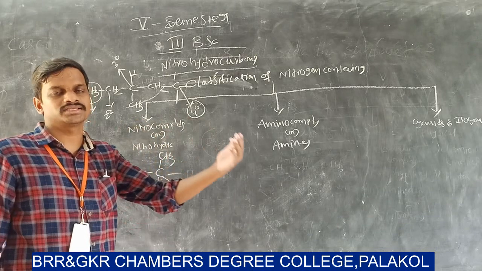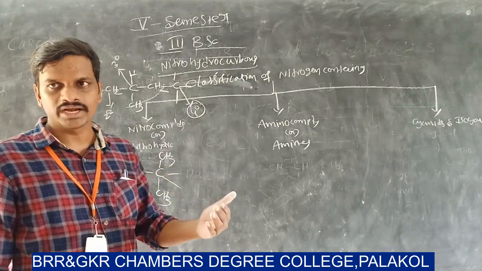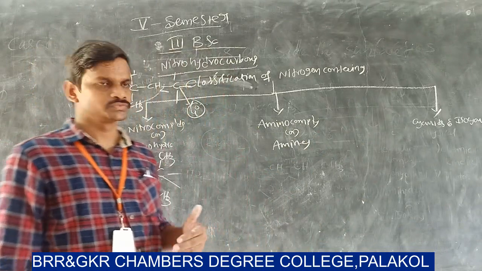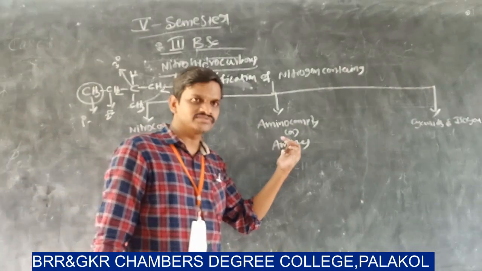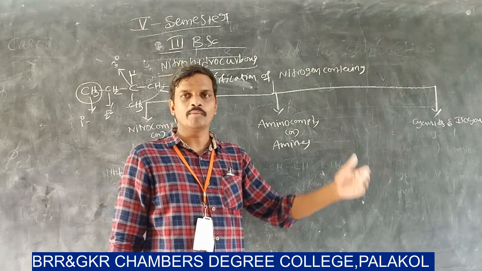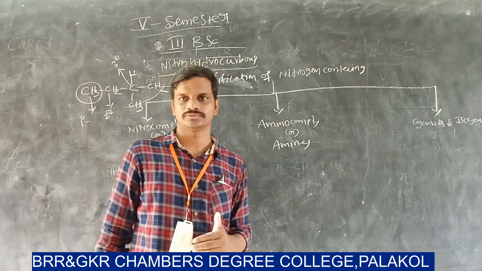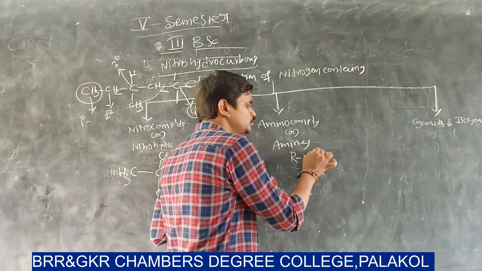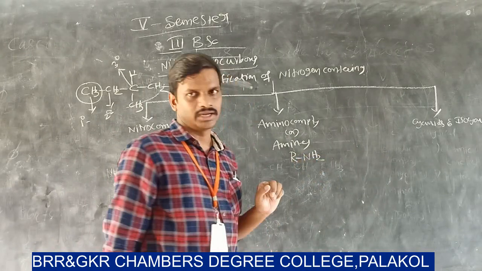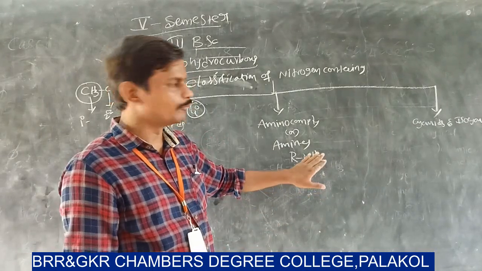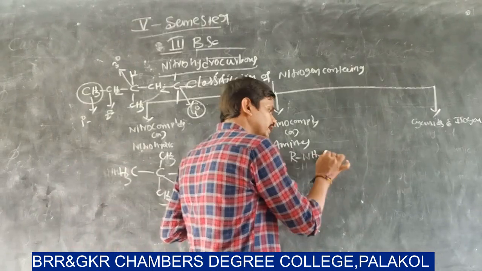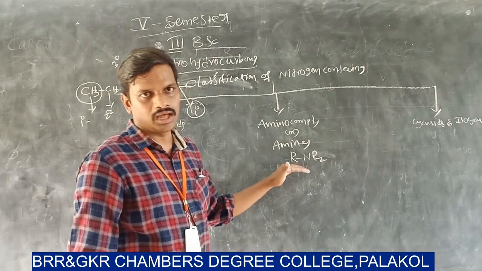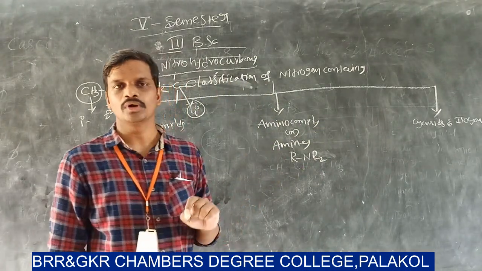Which compounds are called imino compounds? If the compound contains an NH2 group, that means a nitrogen containing group, or NHR or NR, these are all called imino compounds.